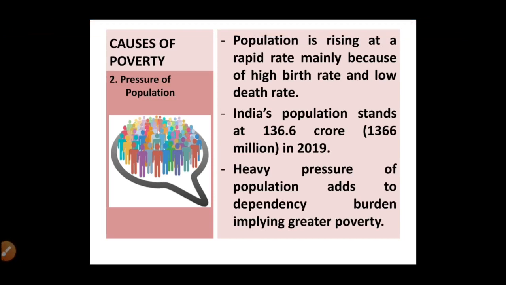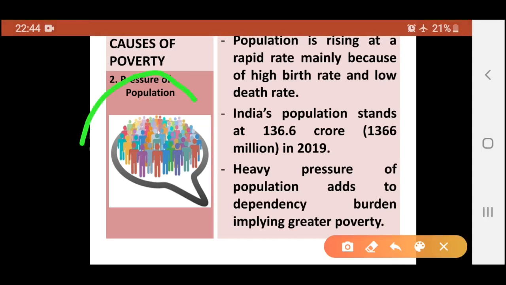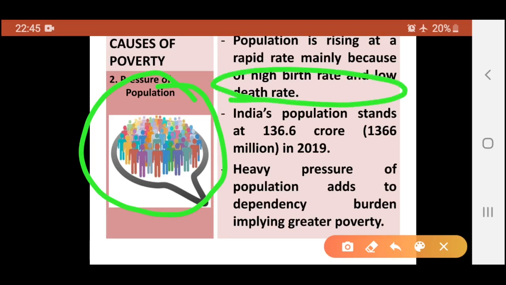Second reason is the pressure of population. India has a large population which is also responsible for poverty. हमारी population एक rapid rate पे rise हो रही है because हमारी economy में birth rate is still high and we have low death rate. So that is why population is rising. If we look at the figures, 136.6 crore in 2019.